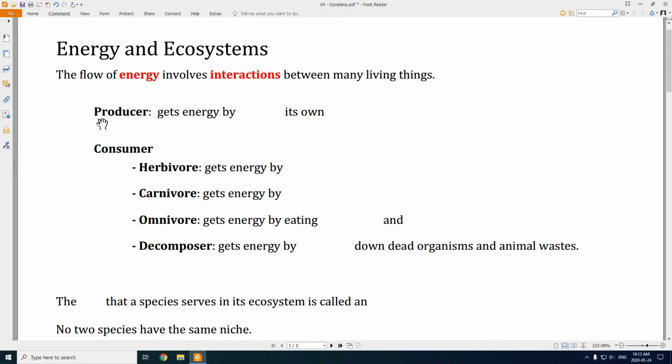All right, so producers, these are all of the plants, and producers are things that get their energy by making their own food. So producers are all of the plants, all of the trees and bushes and grasses. These things make their own food by doing photosynthesis, and they're making glucose, they're making sugar.